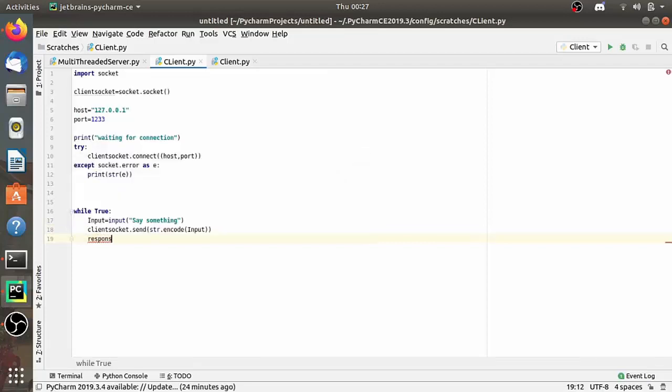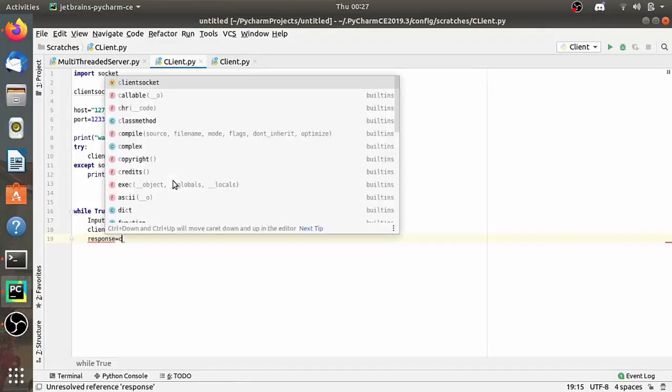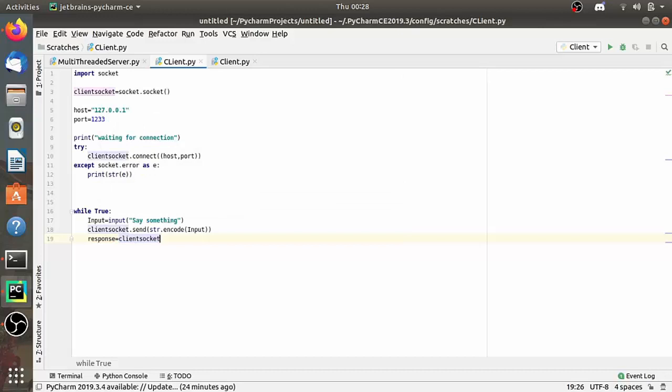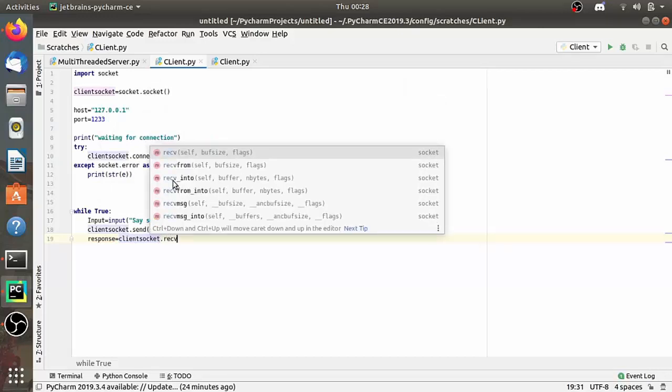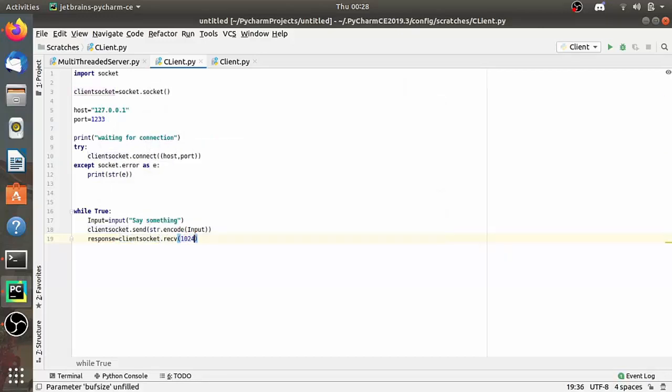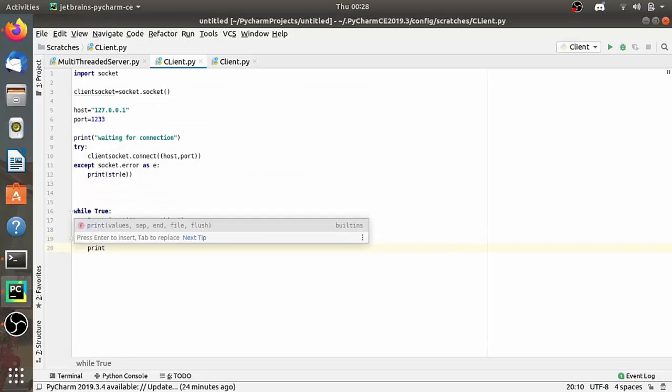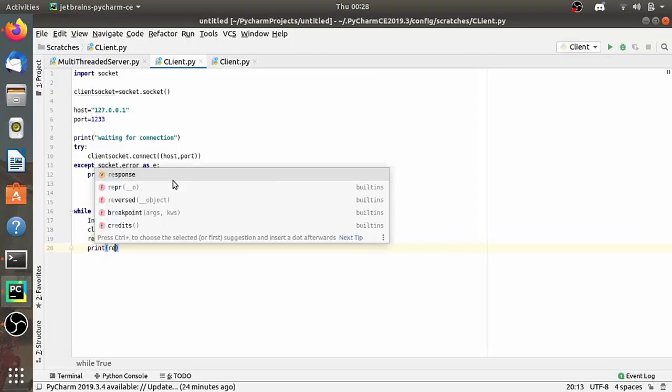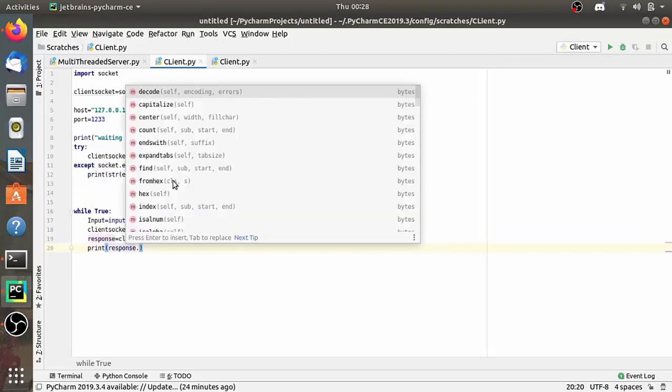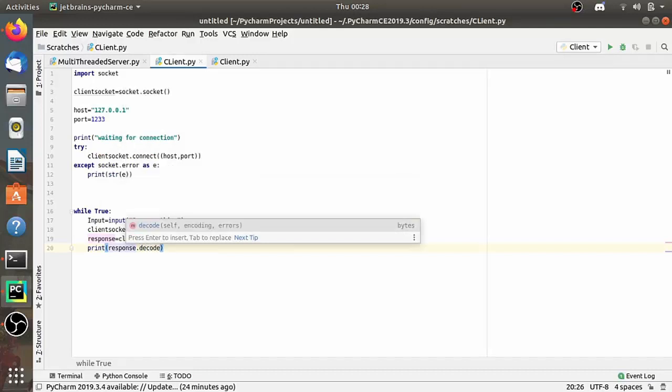And also let's take a response from the server. So response is equal to client socket dot receive, here I am passing a maximum of 1024 bytes, and also I am printing the response here. So print response dot decode UTF-8, right? And also let's remember that from the server side we are passing welcome to the server.